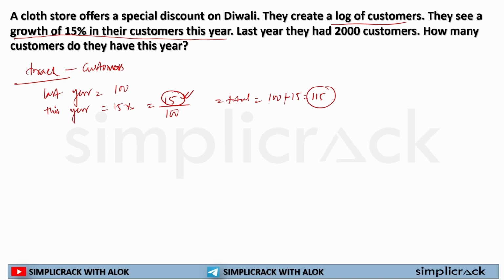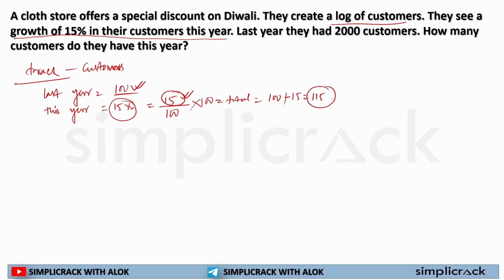Let me repeat it again. Last year I had 100 customers. This year my number of customers increased by 15%. How many percentage? 15%. So 15% can be written as 15 by 100.